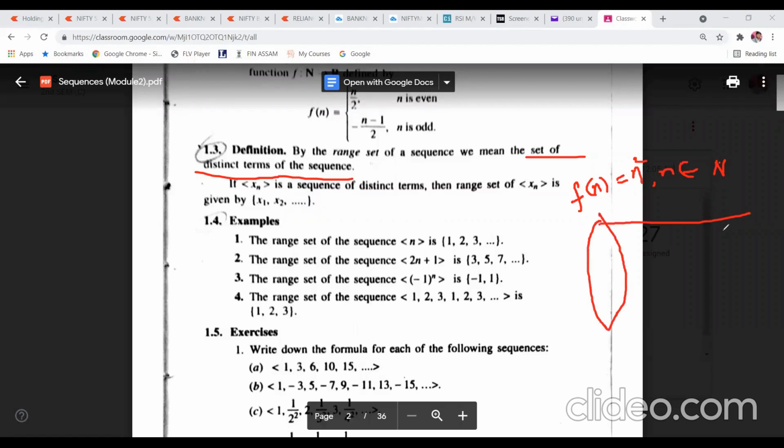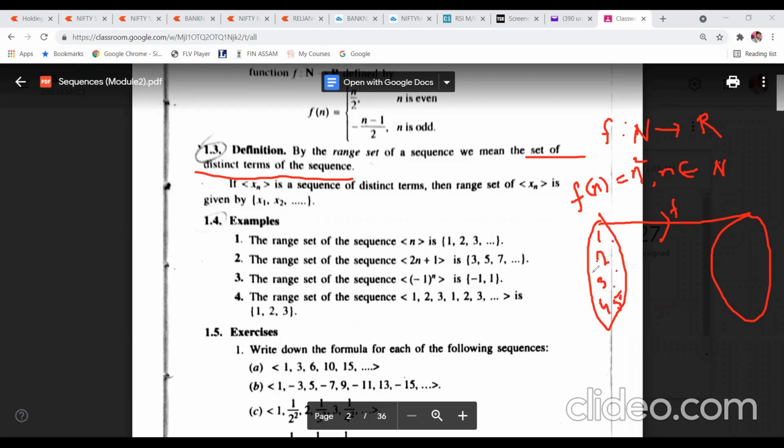so this is the function f, and it is defined from the set of natural numbers to the set of real numbers. The set of natural numbers is 1, 2, 3, 4, 5, like this. There are infinite numbers.